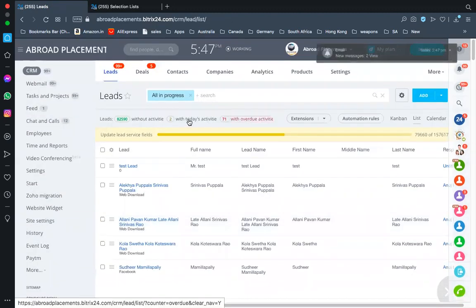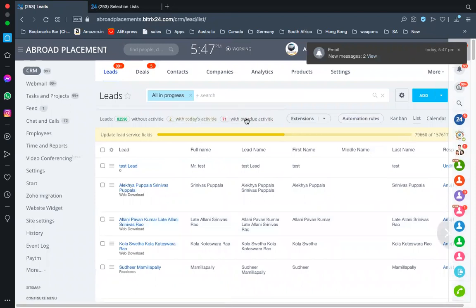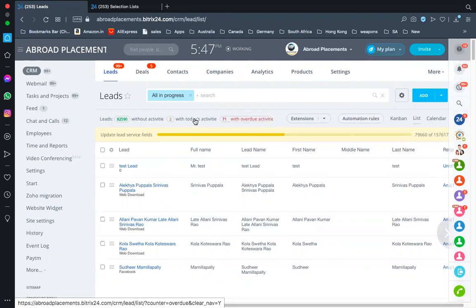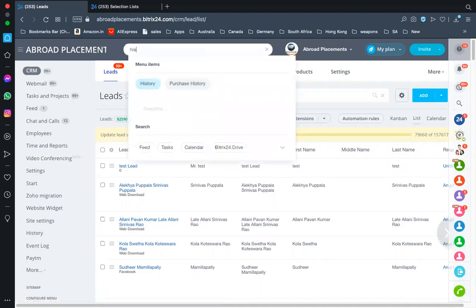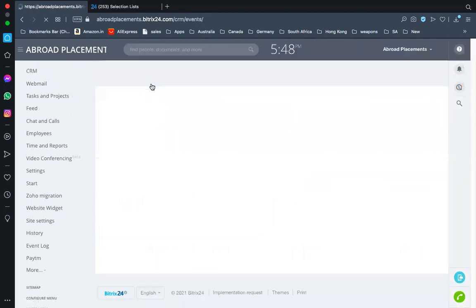Okay, how to know if you lost a lead or you did not lose a lead: unless and until your lead is having an activity, you cannot track whether you lost the lead or not. So if you do not have an activity, you do not know whether that lead is lost. Also, it will go unnoticed. If you have an activity, the lead will never go missing. All right. And the other one is, this is how I see how many calls have been made, how many emails have been sent, and everything.